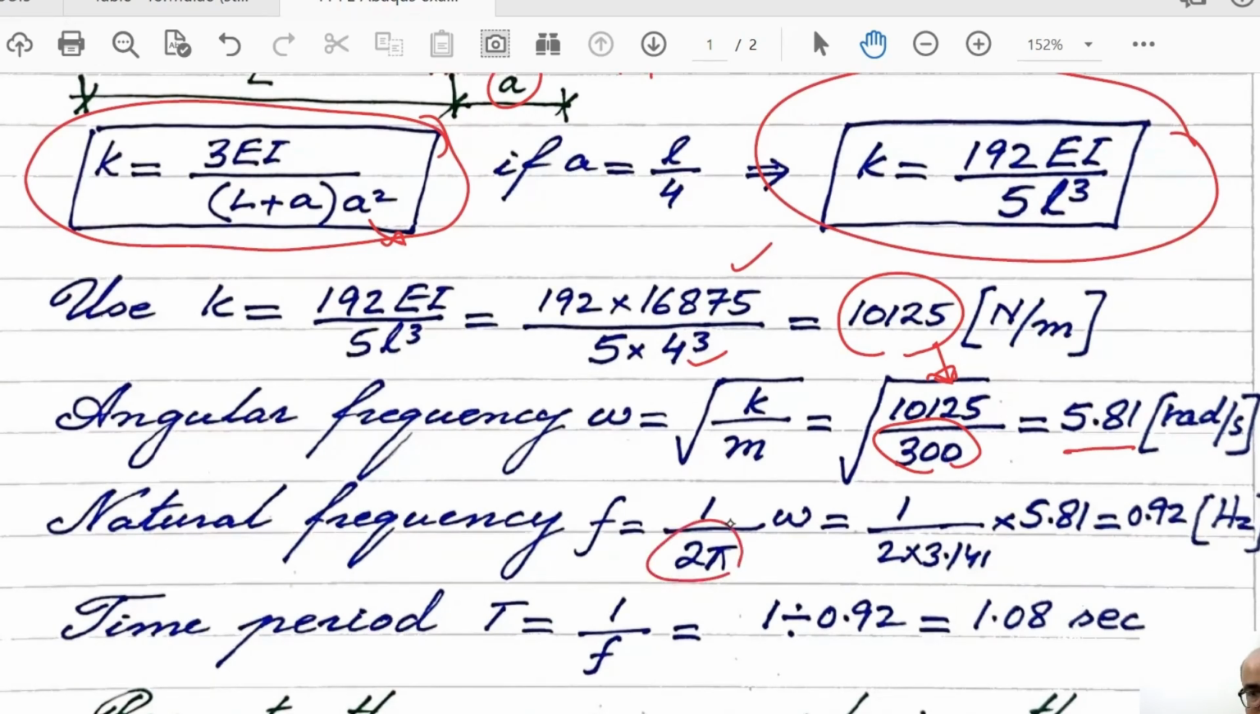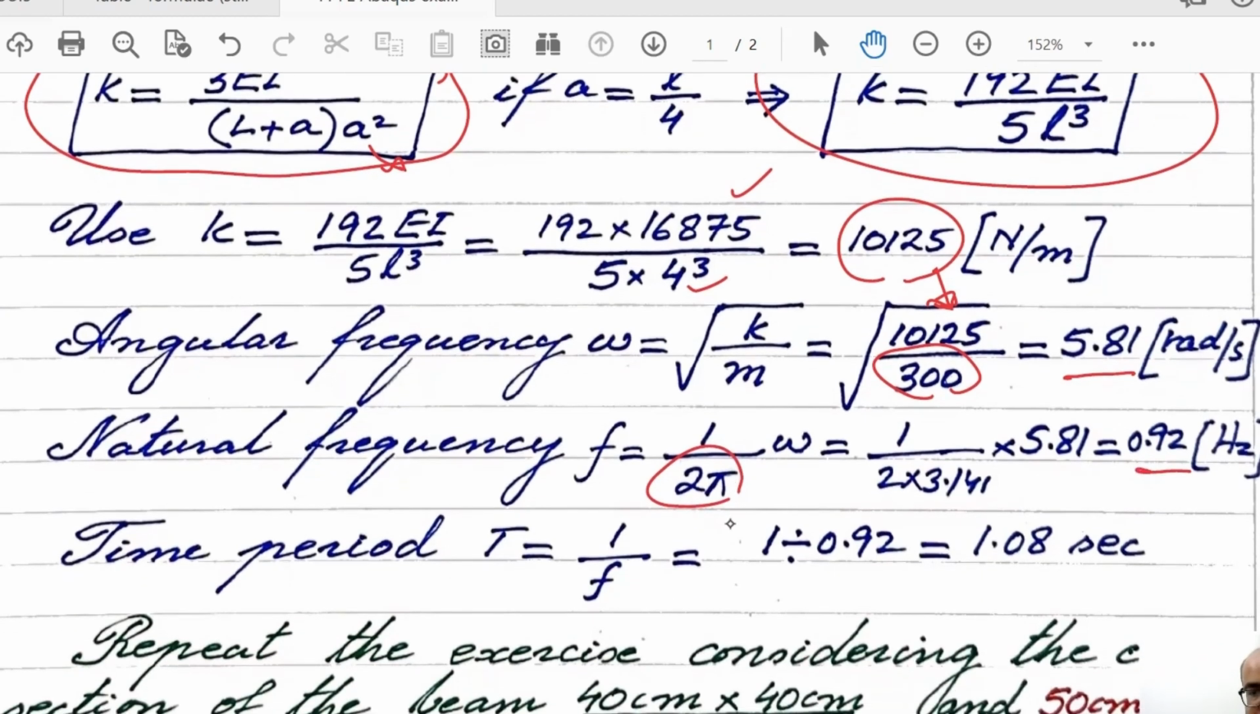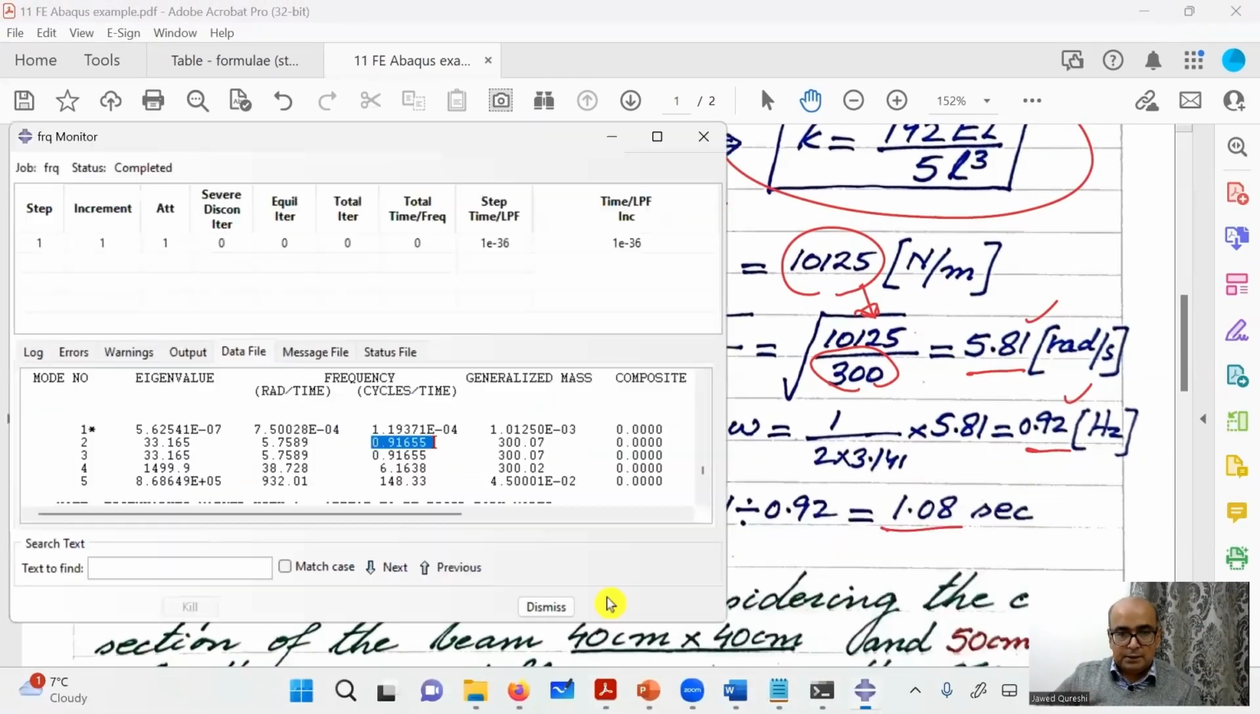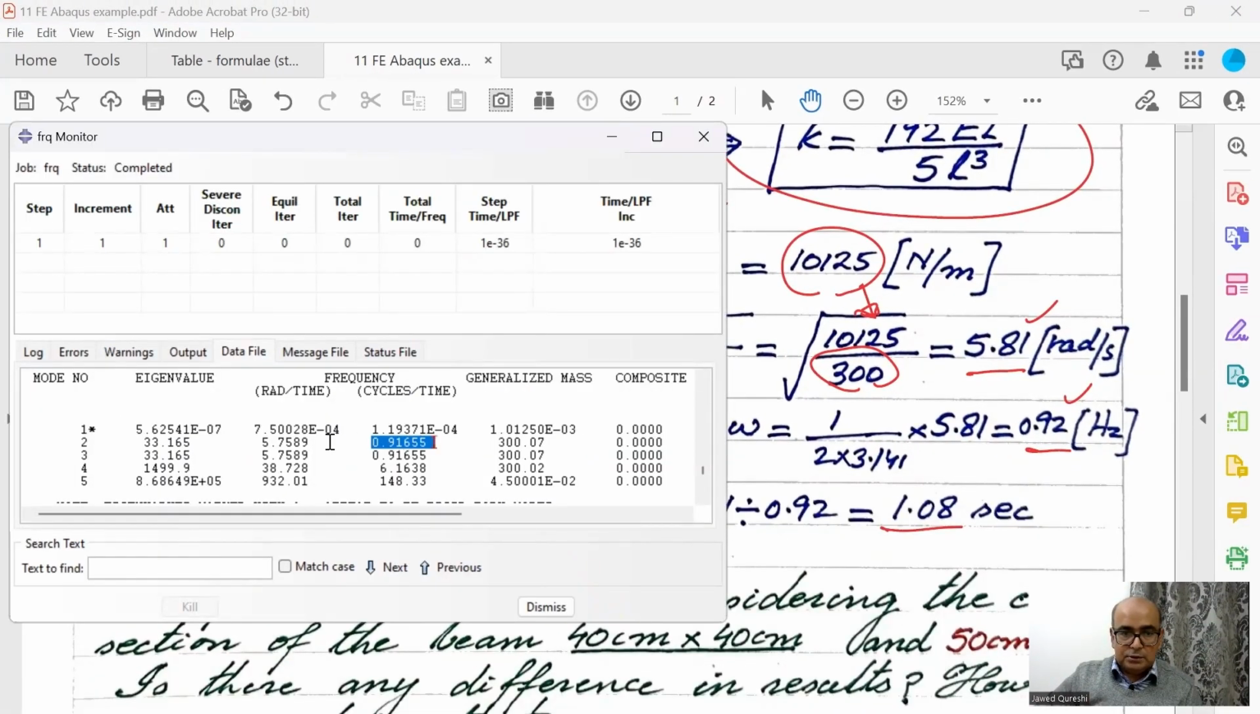Simply divide this value by 2 pi, I get 0.92 hertz or cycles per second. Time period is 1 divided by f, which comes out to be 1.08 seconds. So cycles per second is 0.92 and angular frequency is 5.81, which closely match with the solution obtained from ABAQUS: 0.916, 0.92, and here 5.75, which exactly matches with ABAQUS.